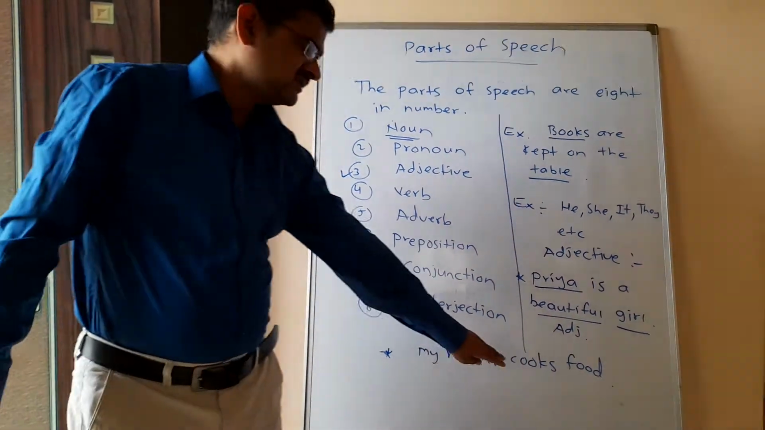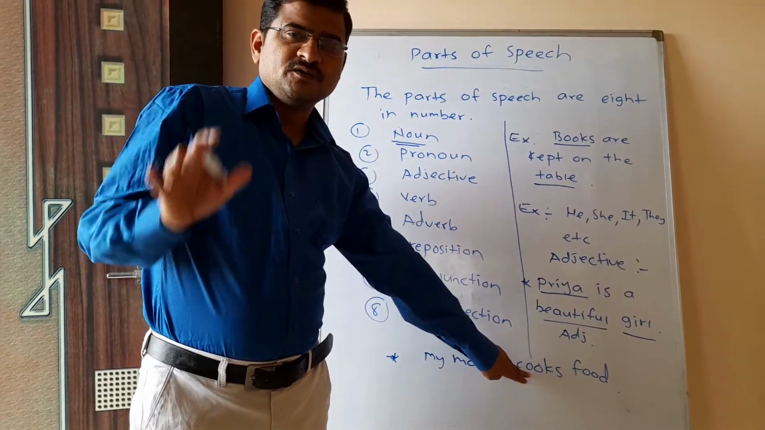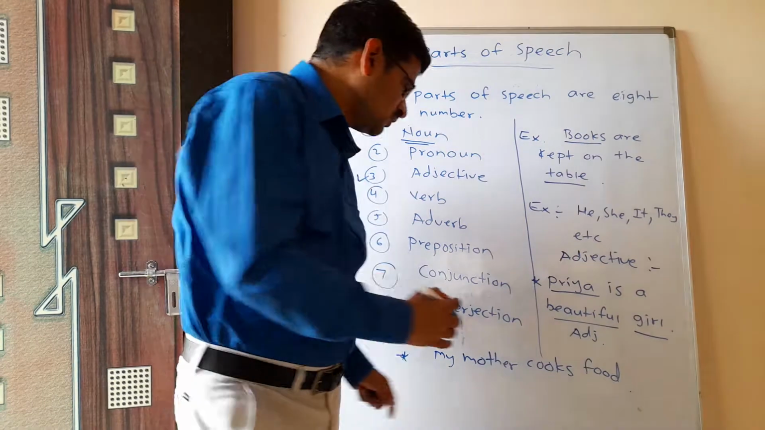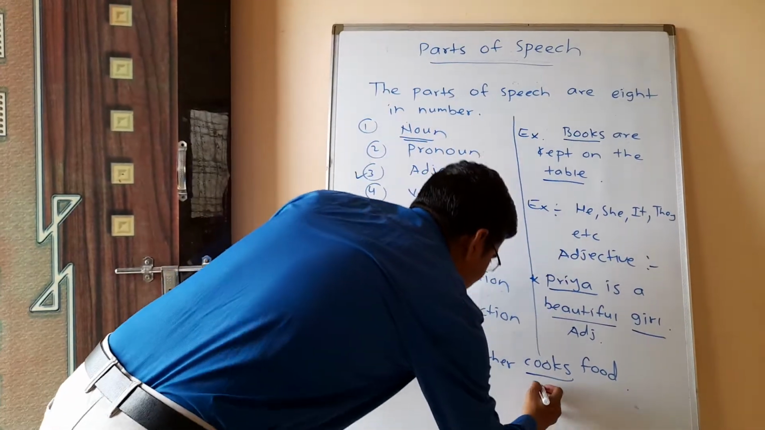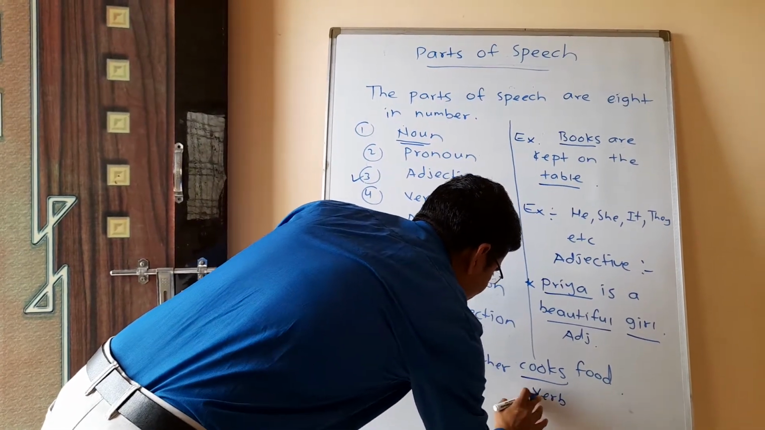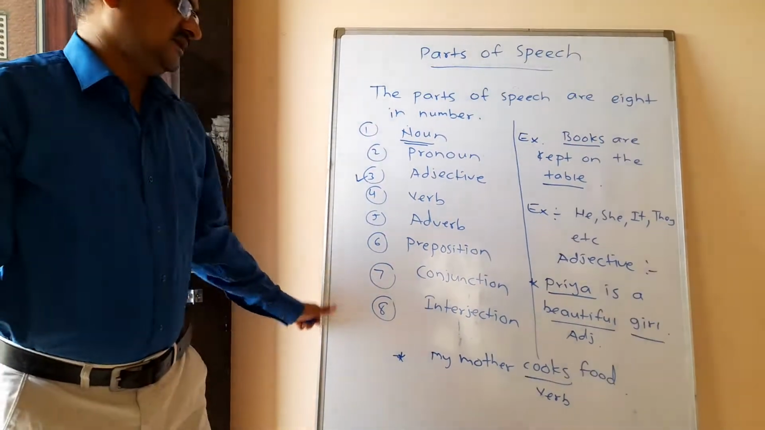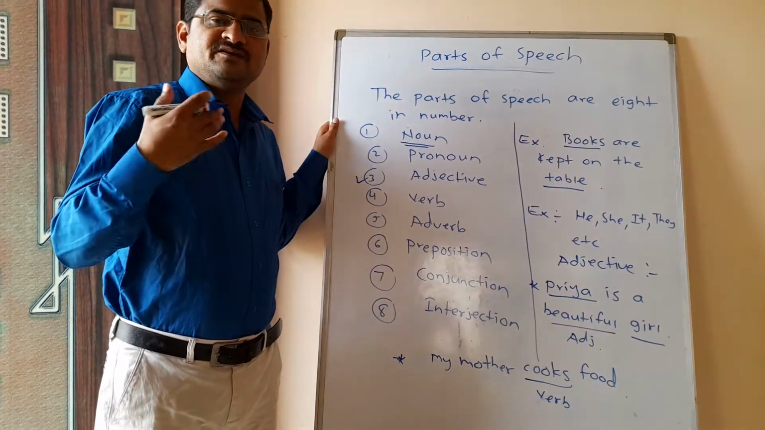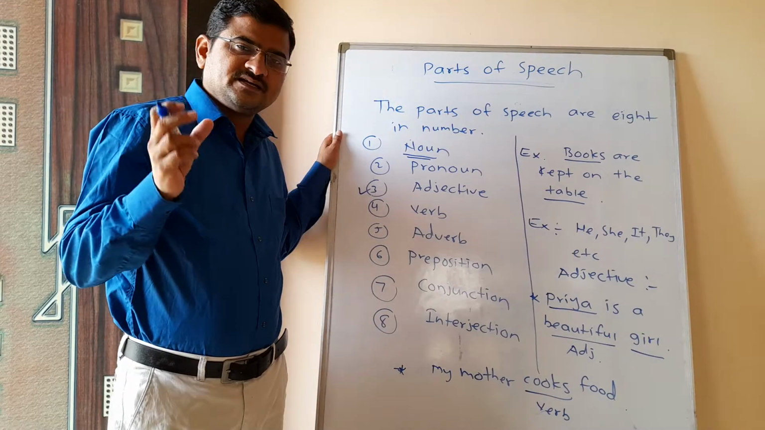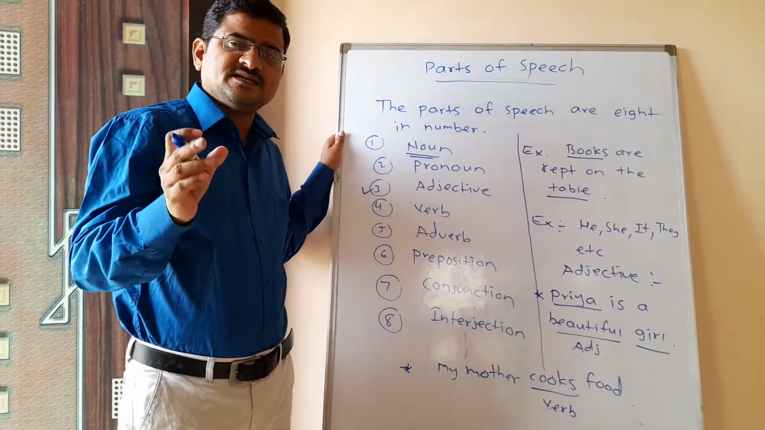Cooking is the action, because verb means what? Verbs are the action words. So cooks or cook, it is the example of verb. You should understand it. See here, if I say I play with my friends, so play is the action word. That's why play is the example of verb.